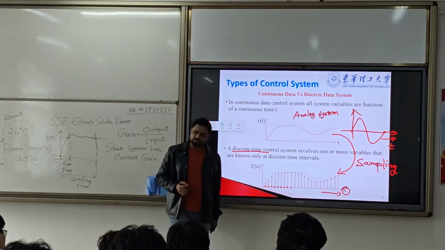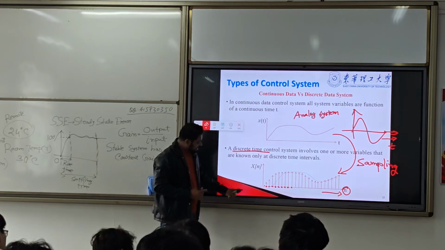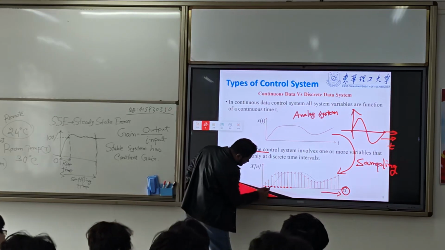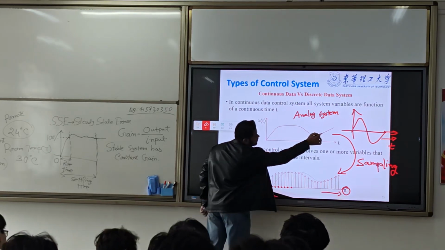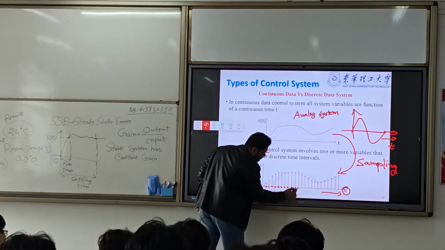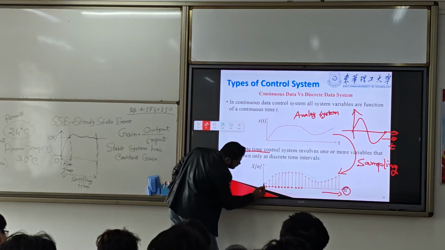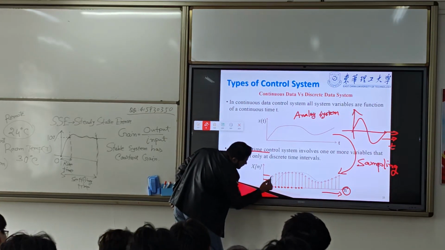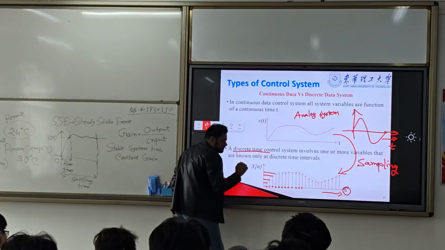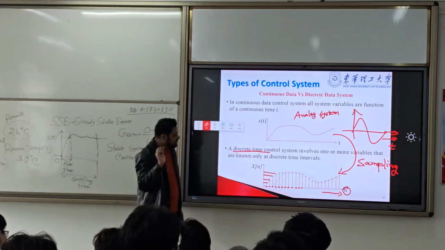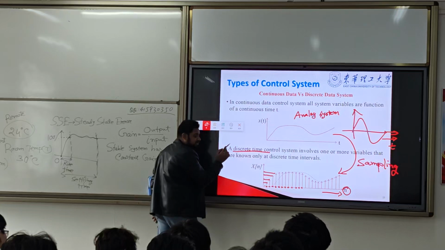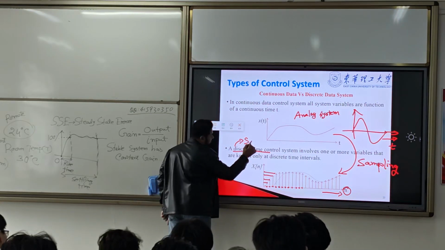So t will be converted to n. Here we don't have any specific point, but here we have specific points, and at each point I have a specific value. That's why it is called discrete. Discrete means separate.